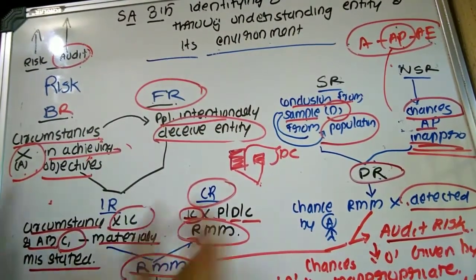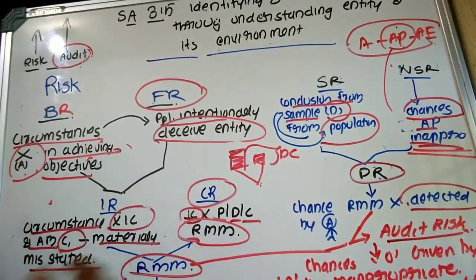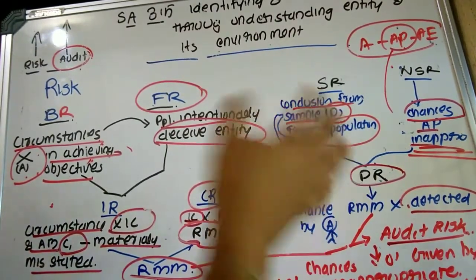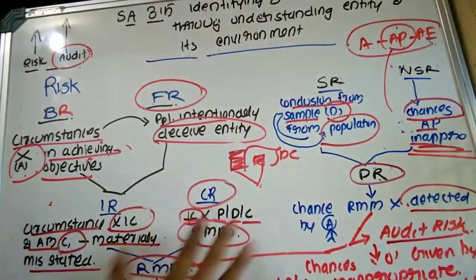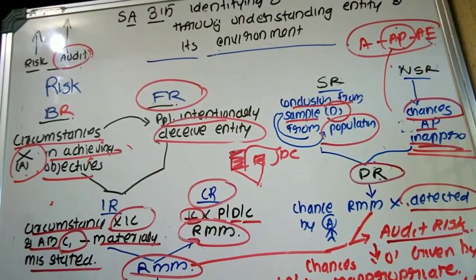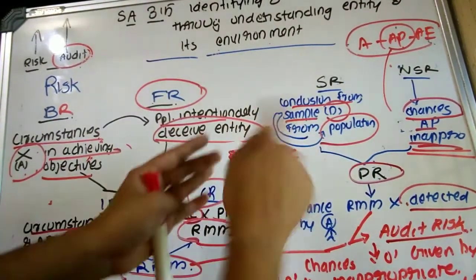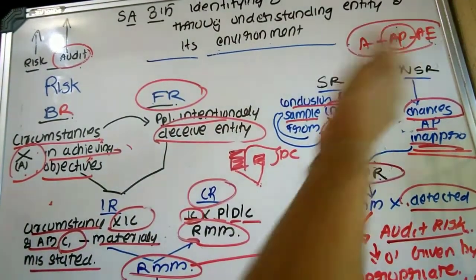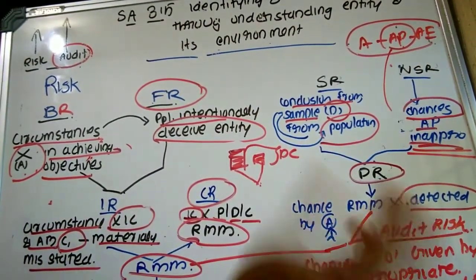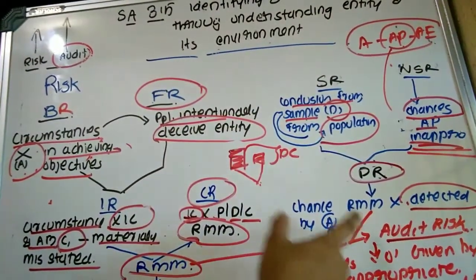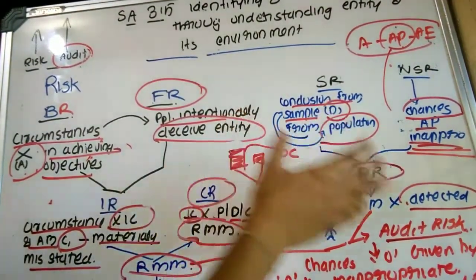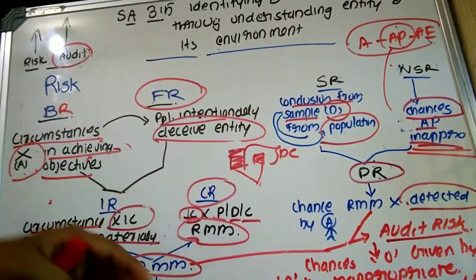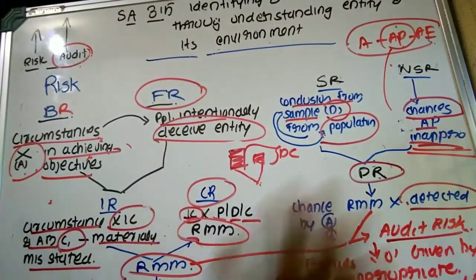Okay, then inherent risk, both are combined. Inherent risk is because of non-existence of an internal control system. Control risk: internal control is in existence but it is not operating efficiently and effectively. Sampling risk: the conclusion from the sample is different from the conclusion of the population. Non-sampling risk means what? Audit procedure is inappropriate. Detection risk means the audit procedure is not able to detect the risk of material misstatement. Audit risk means what? The auditor is giving a wrong opinion, that is, an inappropriate opinion.